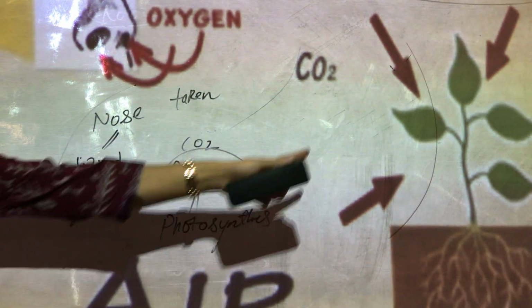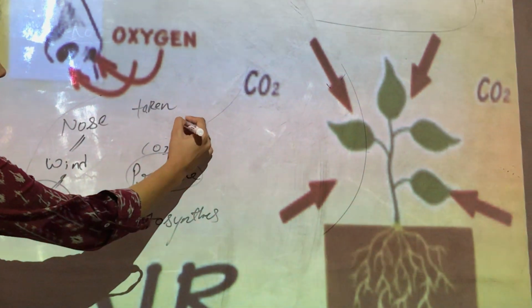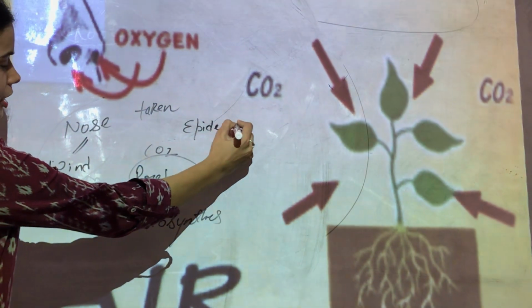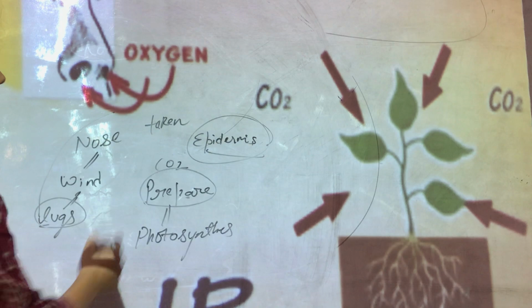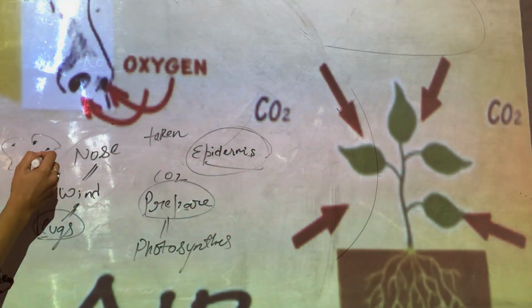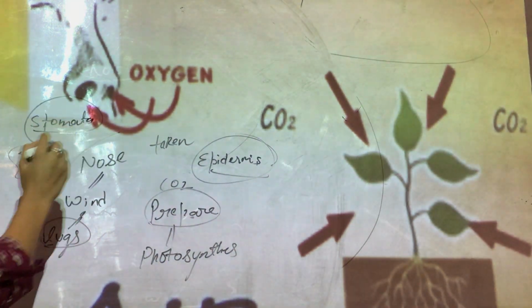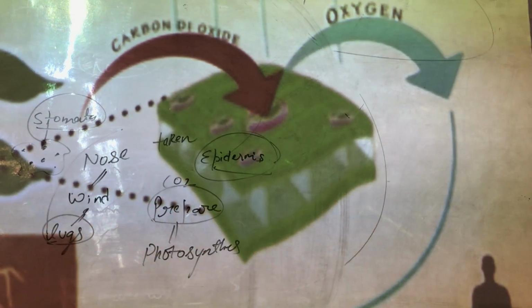See, if you look at these leaves, we all know that leaves have this coating of the epidermis layer. Now on this epidermis layer, there are special types of cells which we call stomata cells.